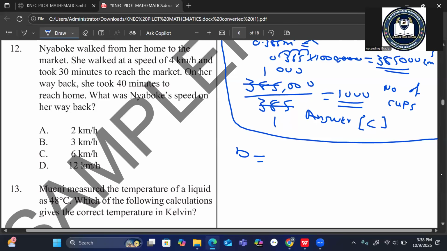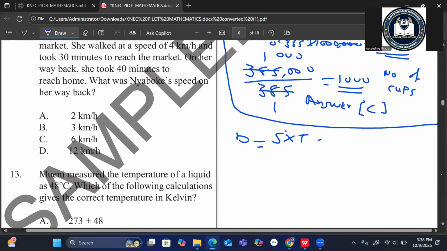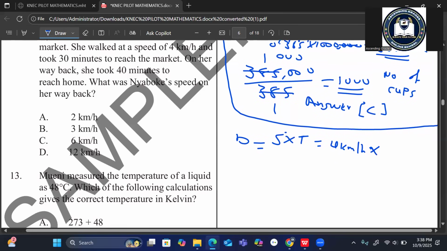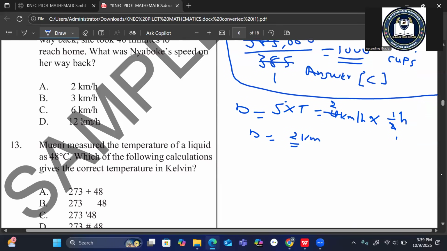Distance is equal to speed times time. You have speed, which is 4 kilometers per hour, multiplied by time. In this case it is 30 minutes, which is half an hour, not an hour. That becomes distance equal to 4 times 1 by 2 kilometers. The distance is 2 kilometers.